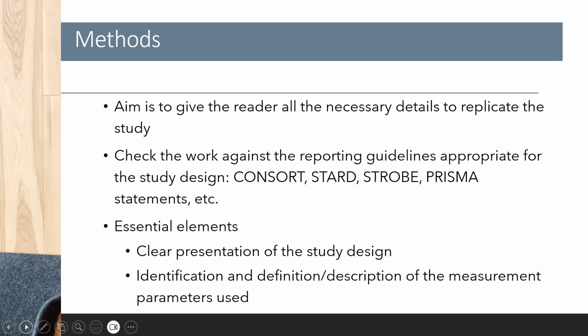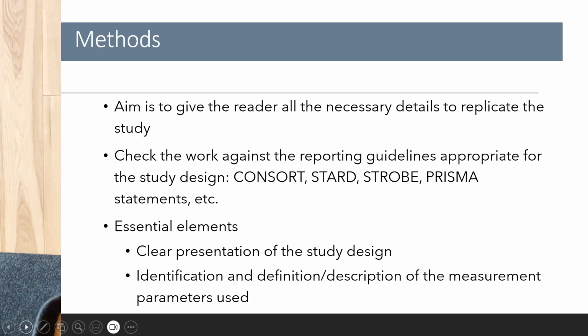Now, when you write the method section, one good way of checking if you have everything in there or if all the details are complete would be to check your work against the reporting guidelines that are appropriate for your study design. And if you go to equatornetwork.org, you will find these acronyms: CONSORT, STARD, STROBE, PRISMA. These are statements, and basically they are guidelines on how to report studies depending on design. So they have checklists usually.